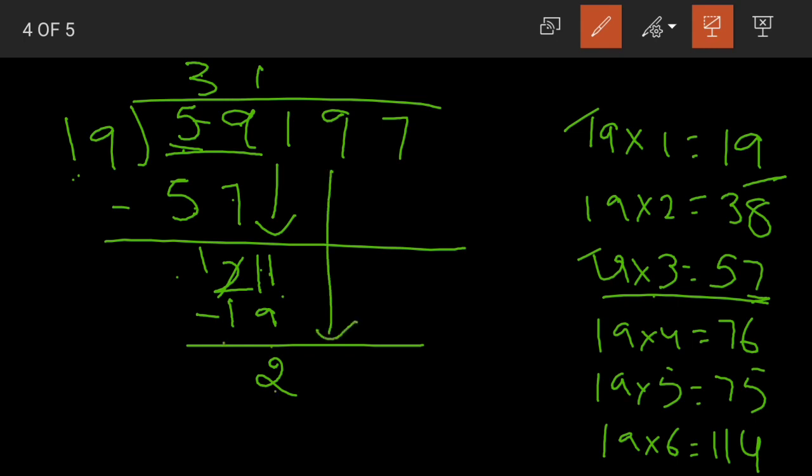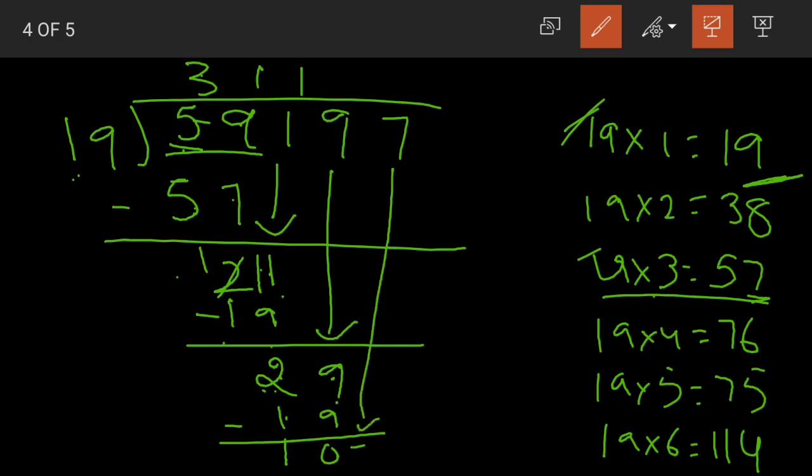Now after that we will bring another digit down, that is 9. 29. Now again 29 also falls between 19 and 38. Yes, children. So again we will go with 19 here. 19 ones are 19. Now when we subtract, 2 minus 1, 1. 9 minus 9, 0. What do we have? 10.